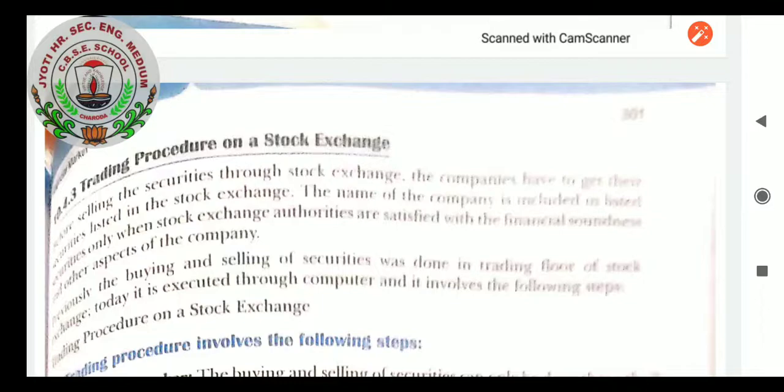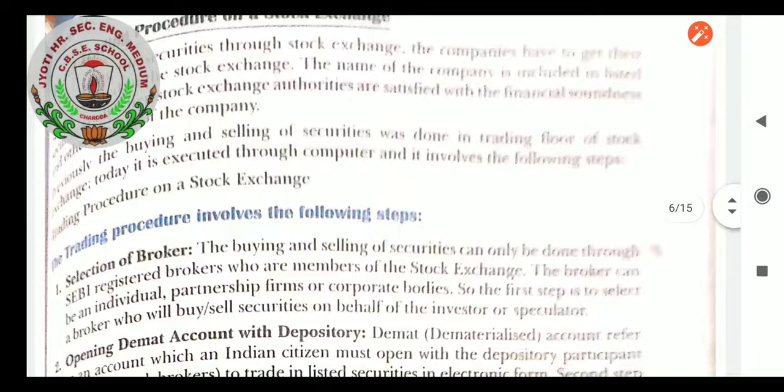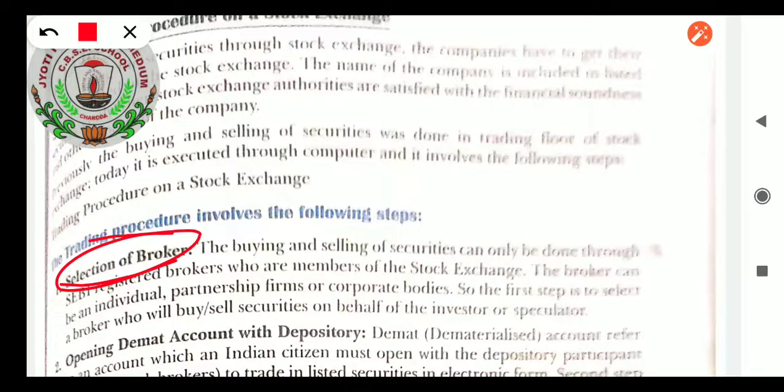Before selling the security, the stock exchange does some activities. Let us see the activities. Before the selection of broker, students, the very first step given here is selection of broker. But before that, the company has to first list its name in the stock exchange, so that after getting listed they will get the permission to sell the shares in the stock exchange market.